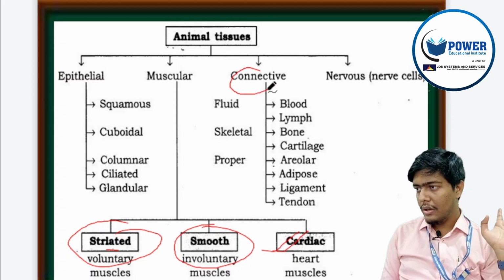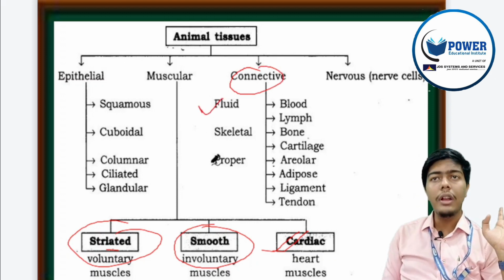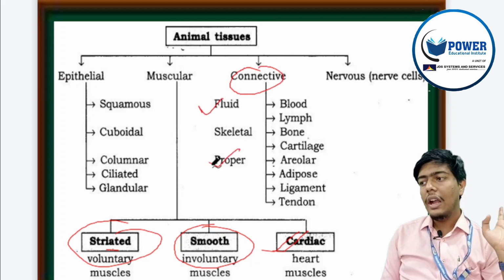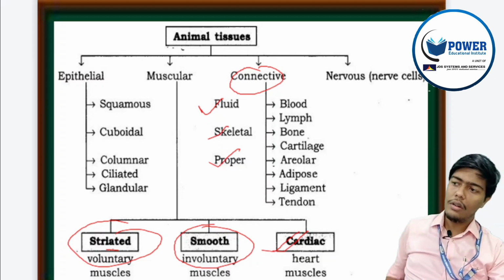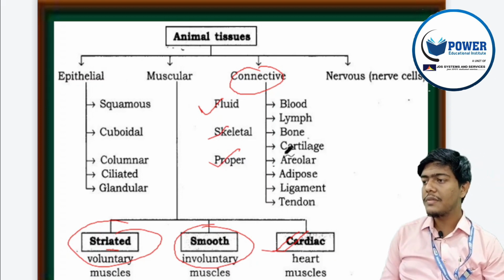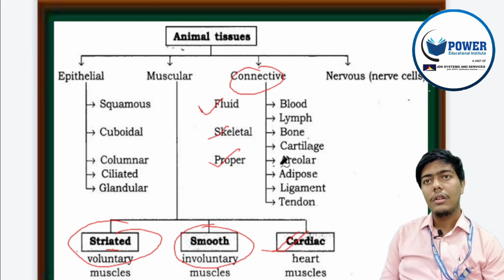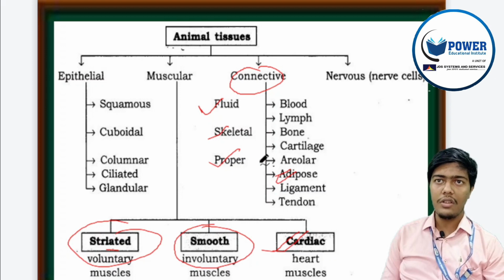Connective tissue can be broadly classified into fluid, skeletal and proper. Proper connective tissues can be areolar, which is present all over the body, and adipose tissue, present in some structures of your body, which stores fat like in the belly and around vital organs for shock absorption.